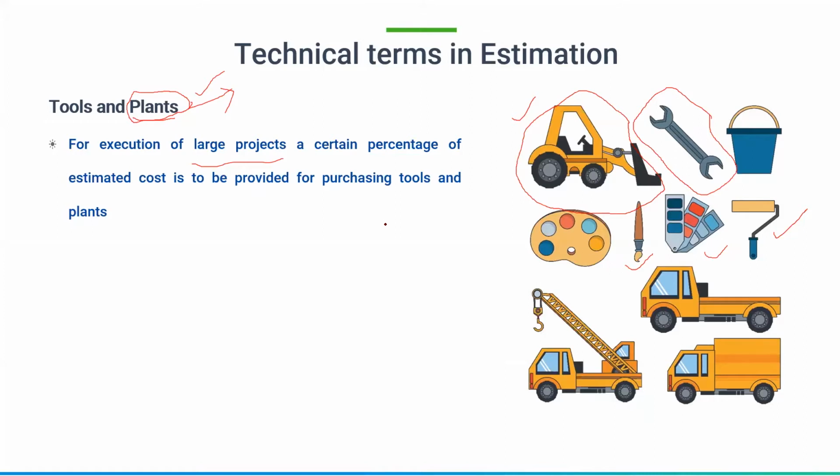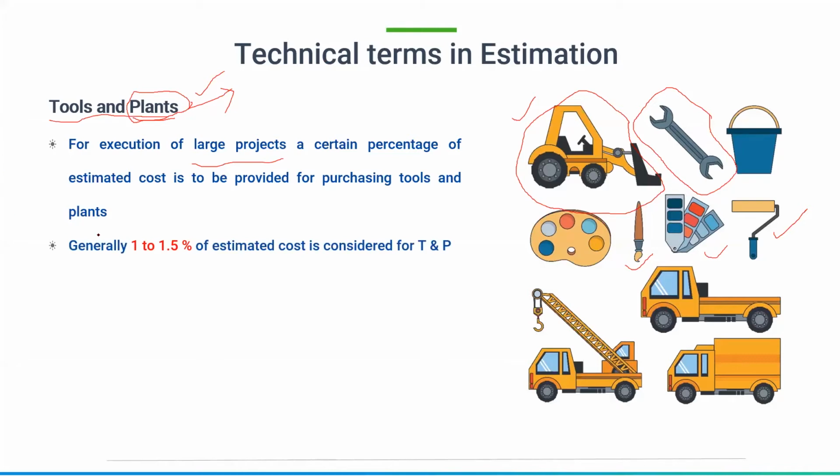So such kind of things require some machinery. Okay, so those are called plants. So these tools and plants also require some additional amount if it is a large project. Okay, generally we are going to utilize this. But anyhow, for tools and plants also we are going to give something. So along with these tools, we need to give 1 to 1.5% of the estimated cost to be considered for tools and plants.